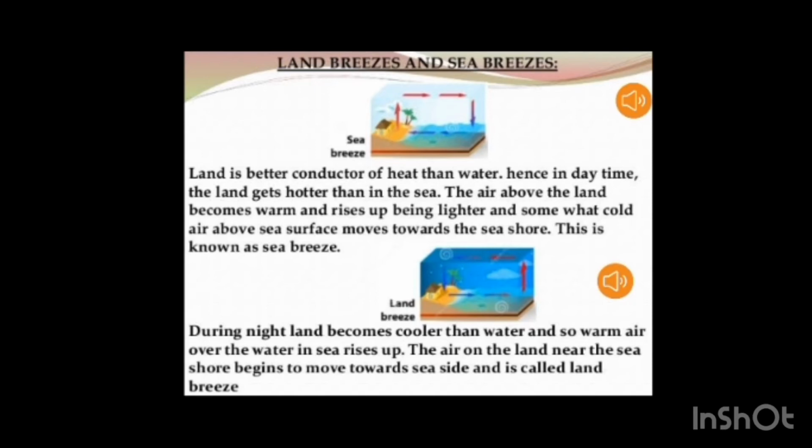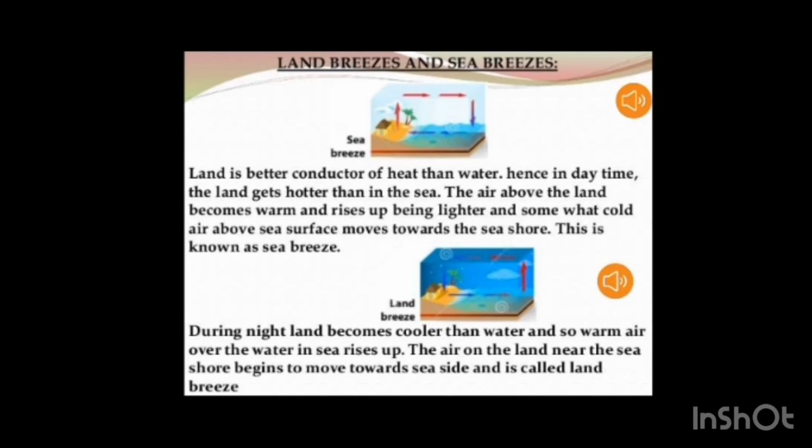This cool air above the sea surface moves towards the land to fill the space that is emptied by the warm air. This flow of cool air from the sea towards the land is called sea breeze. That means breeze means cool air. So the cool air which flows from the seaside is the sea breeze. It always occurs during the daytime, because in the daytime the land gets heated more quickly than the water.